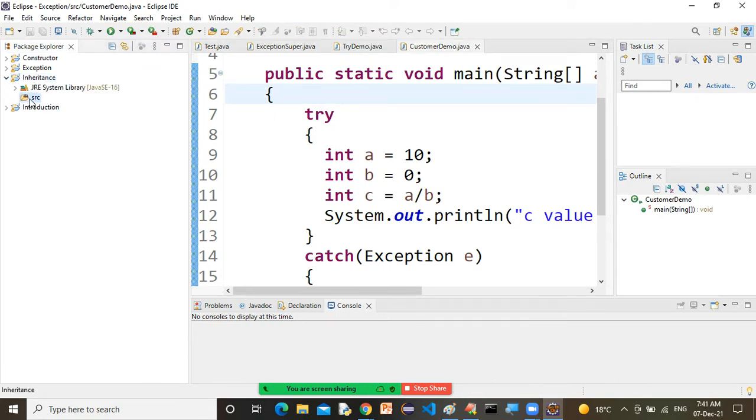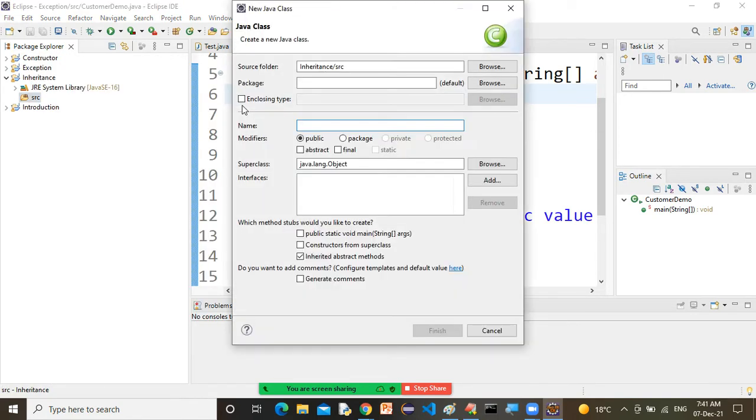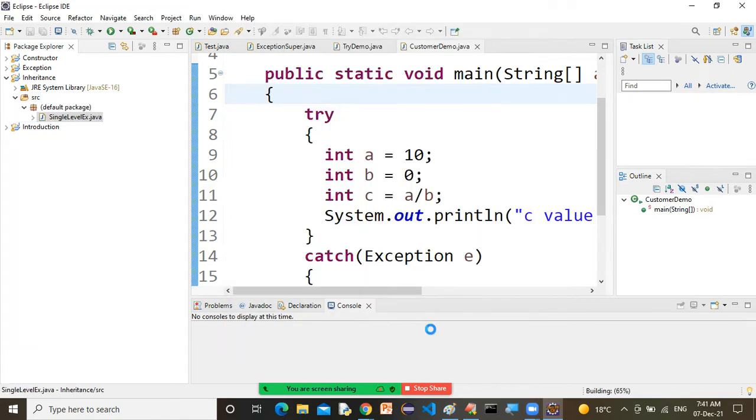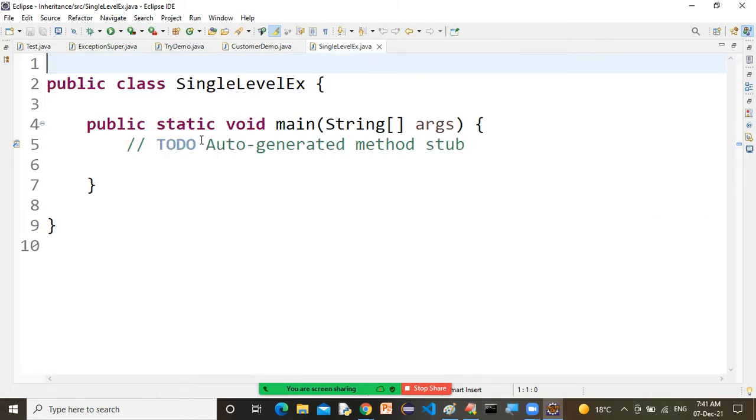Now right click on src, new class. Let's say the class name is single level EX. Now I need a main method. Click on finish. Yes, so we got this SingleLevelEX class.